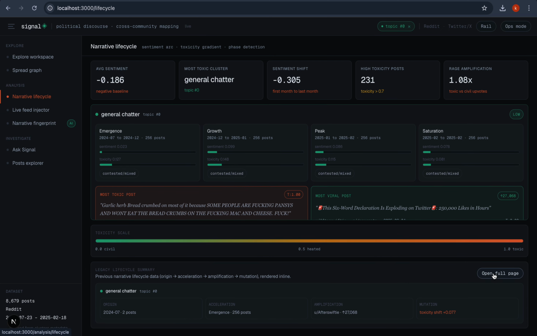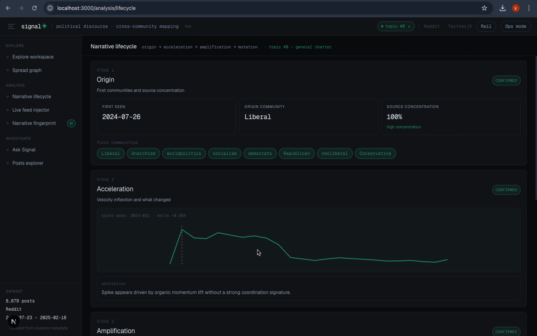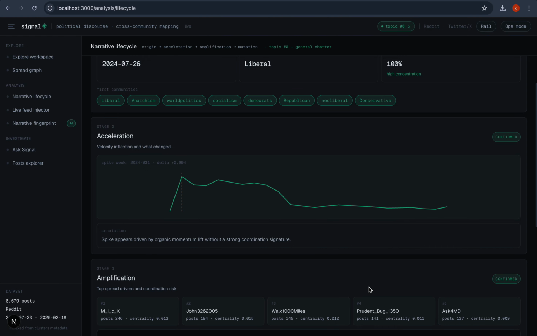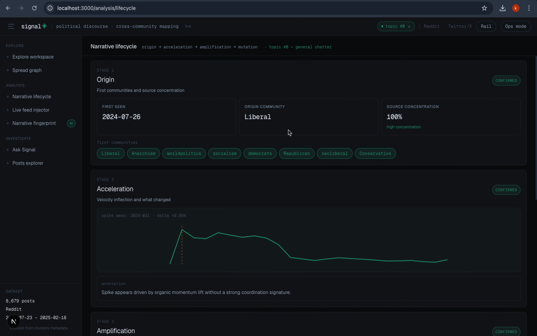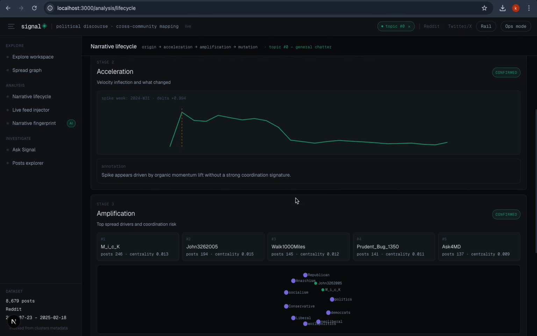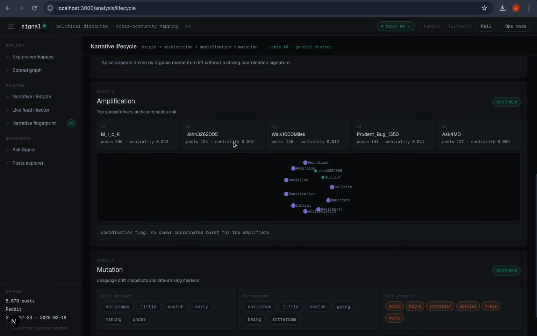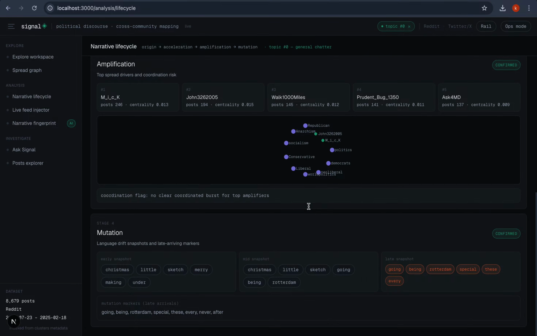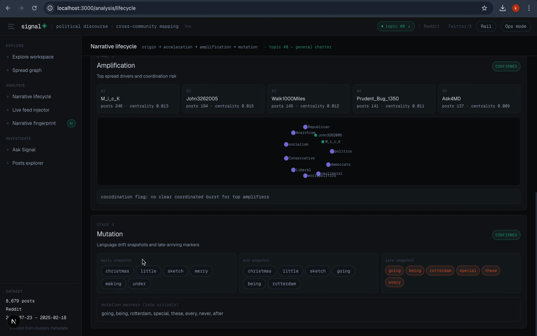Also, we can further see these four things: origin, which shows who adopted it first, acceleration, and amplification, where we can see which accounts spread the information or misinformation quickly, and mutation, how the data or the tone of that post has been changing.